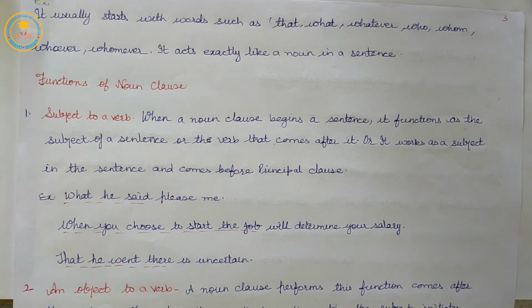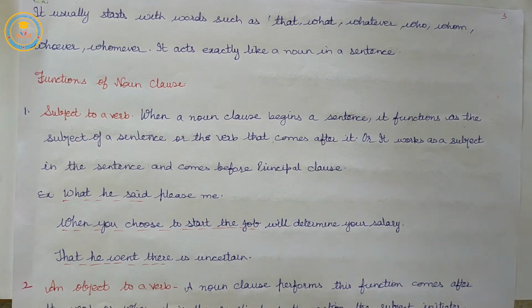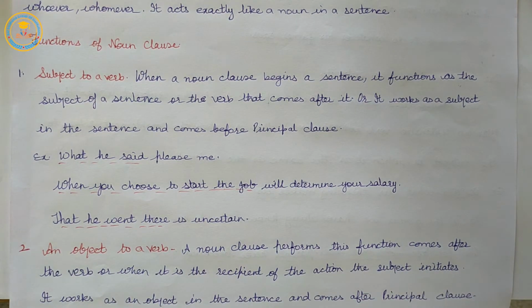So let us see the functions of a noun clause. First, subject to a verb. It acts as a subject to a verb.